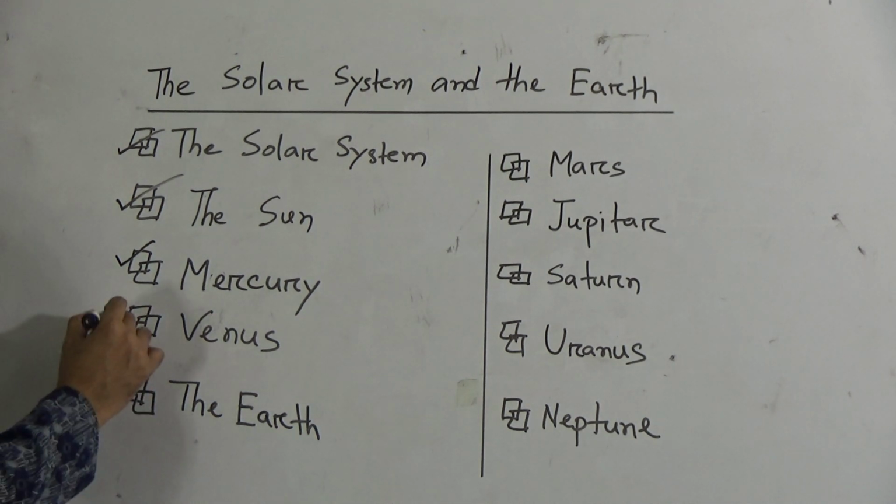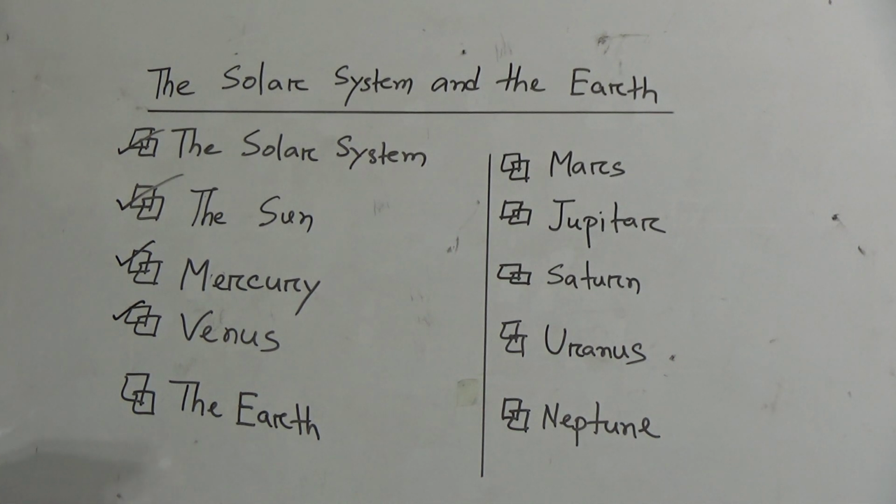After that, we will discuss Venus. Venus is the closest to the Earth, and its position is the second from the Sun by distance. This is only 4.2 crore kilometers from the Earth. And we can see this planet Venus with our open eyes. We find it in the western sky as the evening star, and at dawn as the morning star in the starry sky. It orbits the Sun once in 225 Earth days. It has no natural satellites.